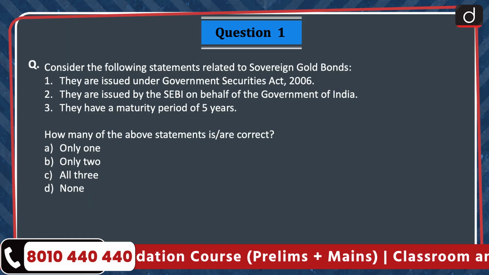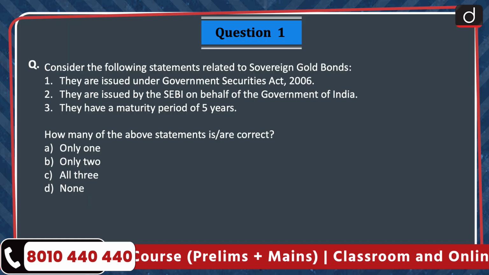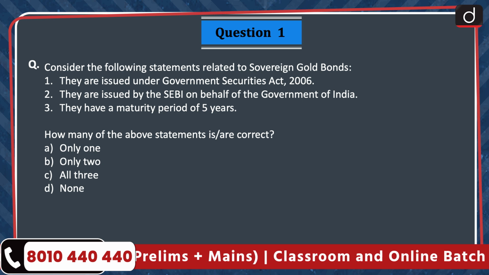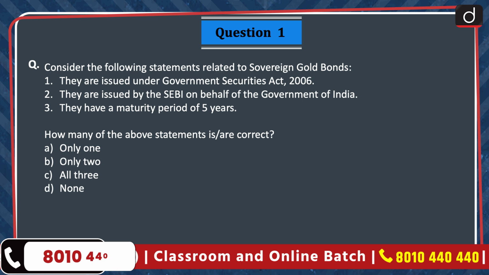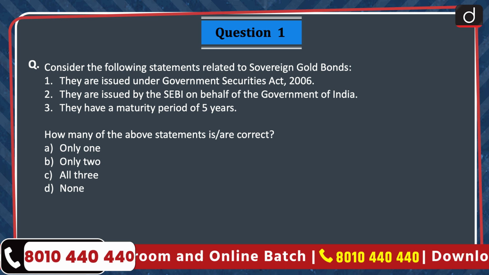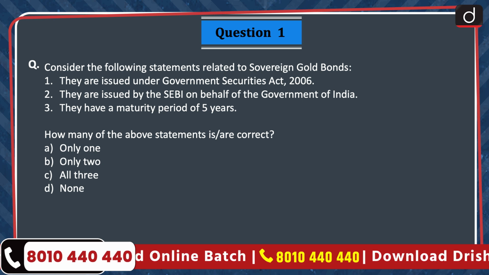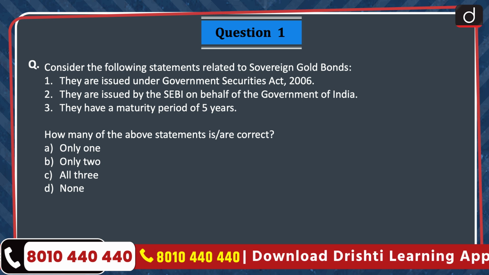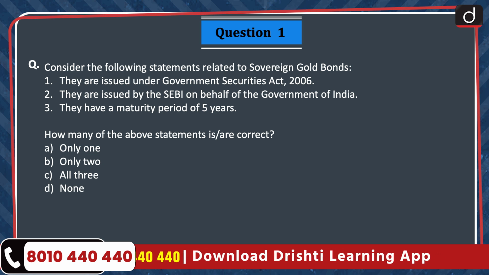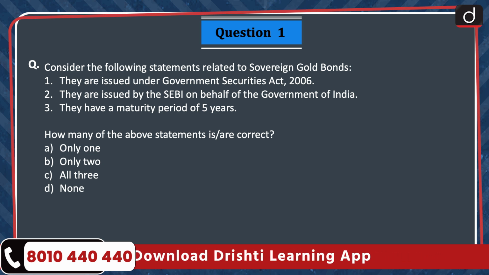Now, let's begin today's episode. First question is, consider the following statements related to sovereign gold bonds. 1. They are issued under the Government Securities Act 2006. 2. They are issued by the SEBI on behalf of the Government of India. 3. They have a maturity period of 5 years. How many of the above statements are correct? Only 1, only 2, all 3 or none? The correct answer is option A, only 1.